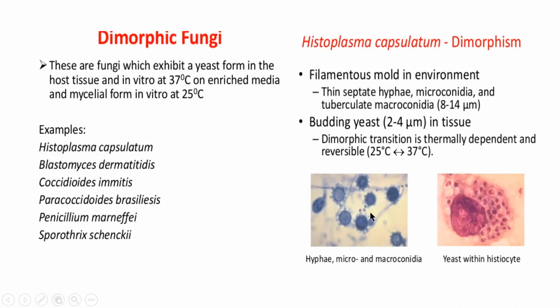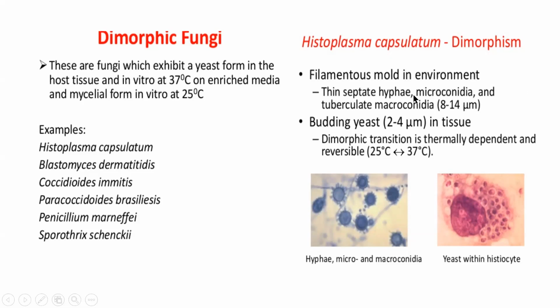Most of the fungi which cause diseases in humans and animals are called dimorphic fungi, because they exist in different forms inside the cell as well as outside the cell. Outside the human cell, it will take the shape of a filament.